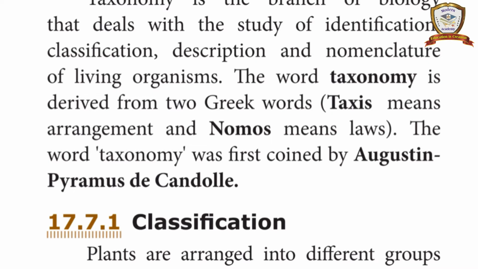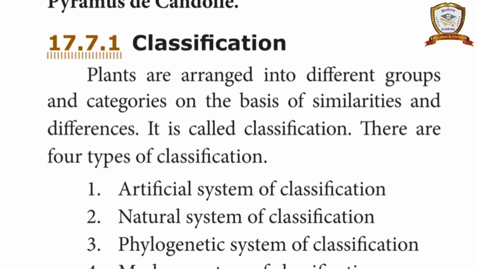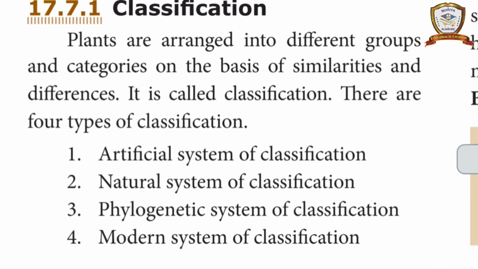Next, classification. What is classification? Arrangement of plants is called classification. The plants are arranged in different groups and categories on the basis of similarities and differences. How can we classify? How can we arrange? On the basis of similarities and dissimilarities only. This is called classification.